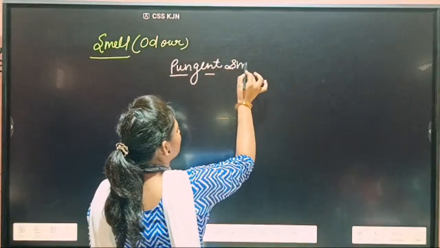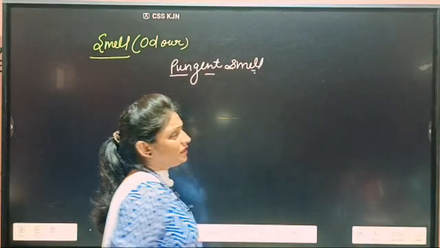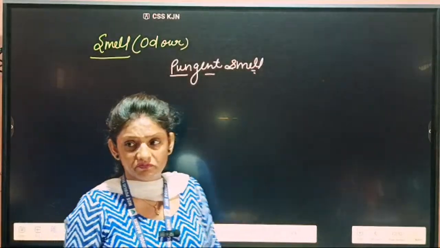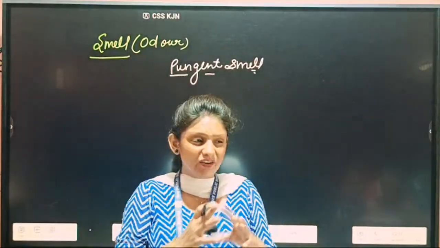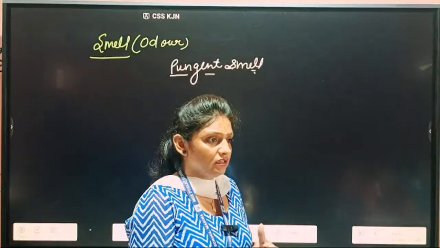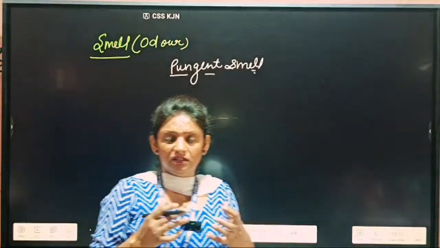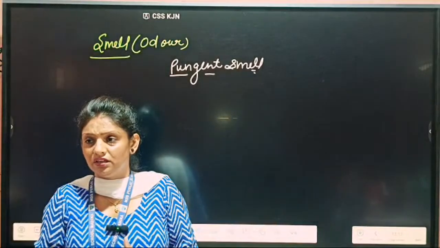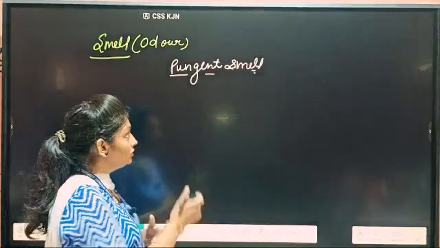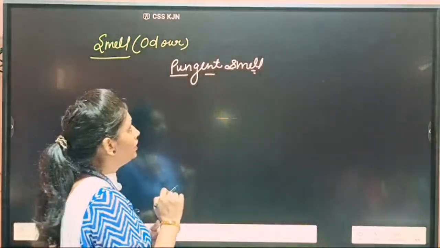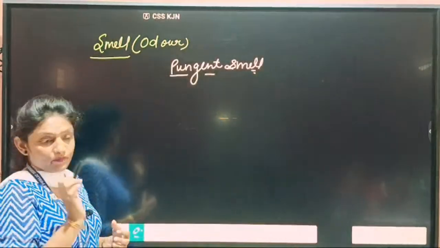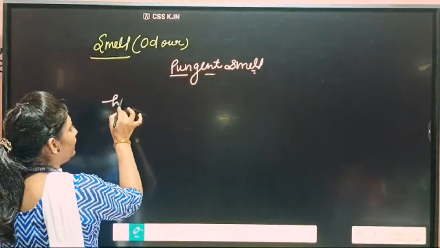Pungent smell means it is a very bad smell. We cannot smell it. It is very difficult to smell it. It is very bad. So pungent smell, tikhi we can say.